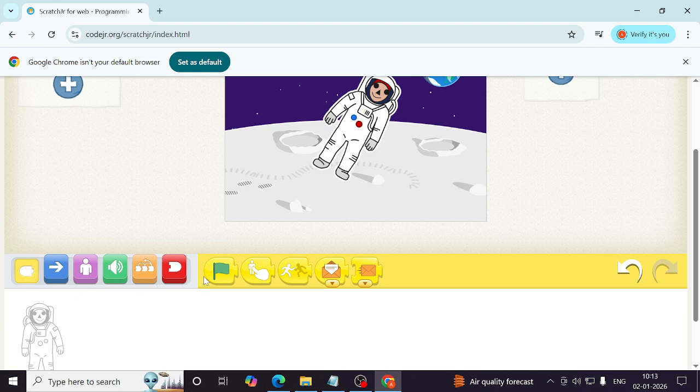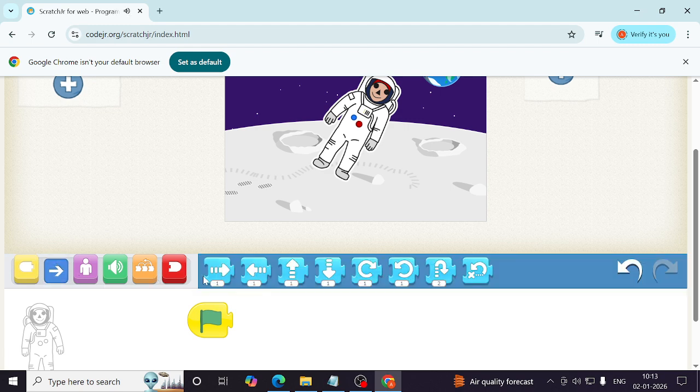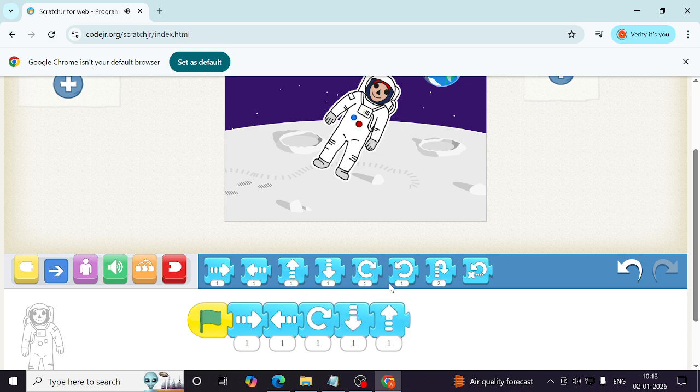Using this block we will take the start button, then we will take move. From the move block, move right, move left, then we will take rotate clockwise, then we will use move down. This is move up. Again we will take the rotate clockwise. Let us take rotate anti-clockwise,